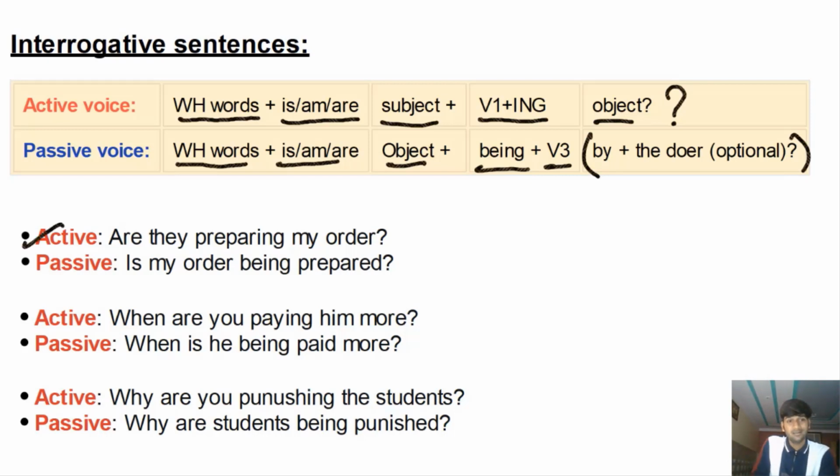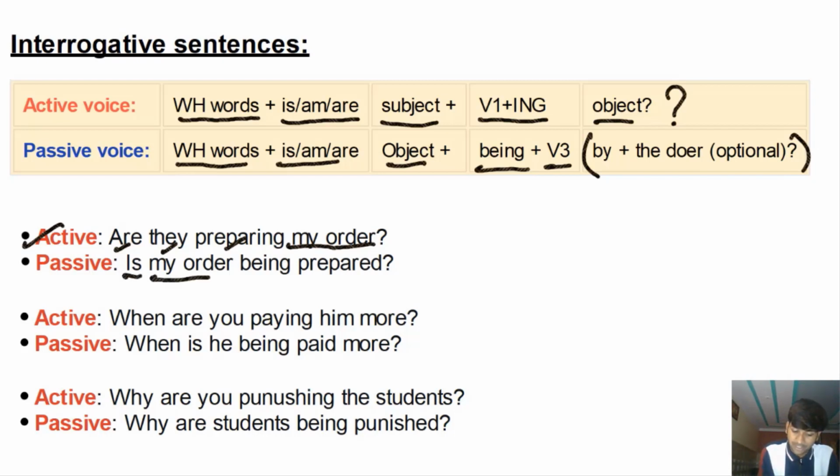Active voice. Are they preparing my order? I want to know this. So this is a question which can be answered in simple yes or no. Are they preparing my order? You'll either say yes or no. Yes, they're doing that. No, they're not doing that. So, are they doing something? Object, preparing what? My order.